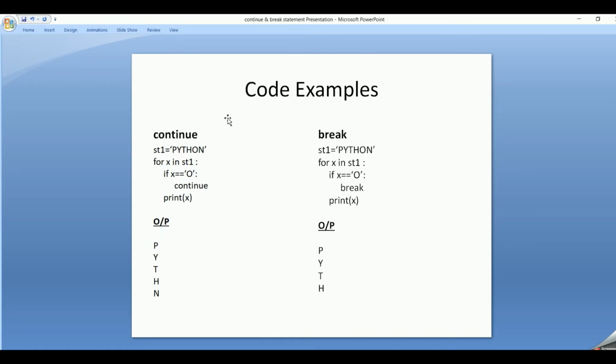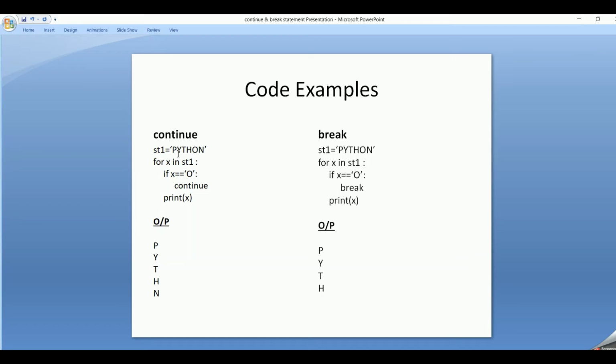Now let's look into some code examples with continue and then break. Suppose I am having st1 equal to Python. For x in st1, it will iterate over each and every character in the string, that is Python. If x equal to O, I say continue, print x.